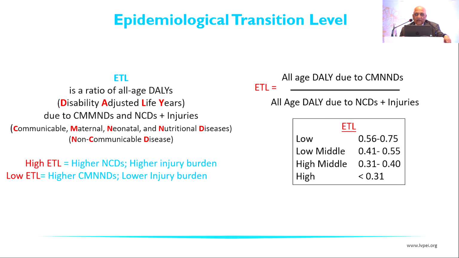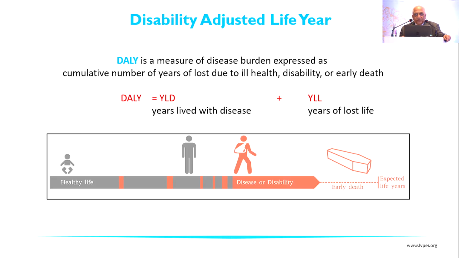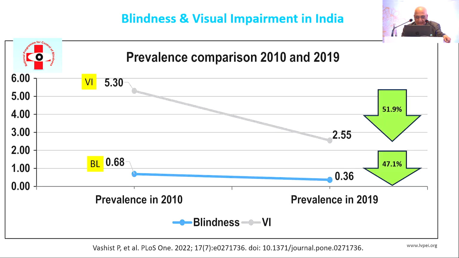High ETL means higher non-communicable diseases and a higher proportion of injury. And lower ETL means higher communicable diseases and lower burden of injury. We divide the country that way. And then there is the measure of the number of years lived with disease, and we compare that and find out how people are living early and dying early.